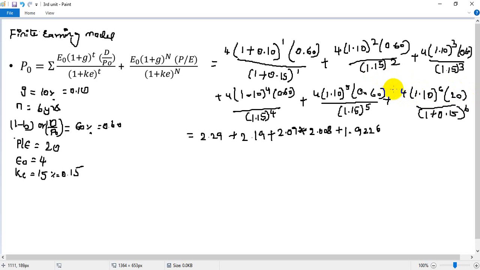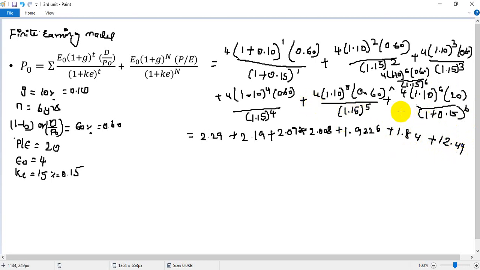Here you need to take for the sixth one also 4 into 1.10 power 6, 0.60 divided by 1.15 power 6, because the last one is for P by E ratio, so you need to take that one as well. So over here for the first, second, third, fourth, fifth year, for the sixth year it is 1.84, the last one is 12.44.